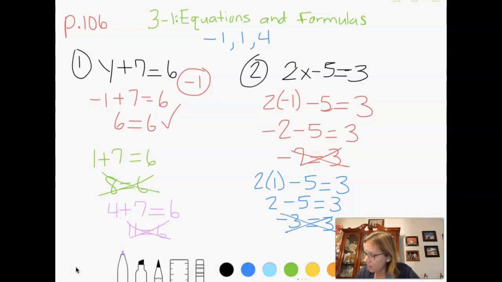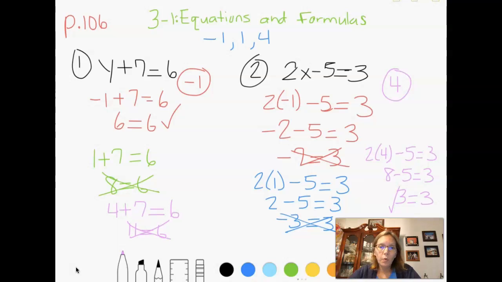I'm thinking it's going to be 4. So now I got 2 times 4 minus 5 equals 3. 2 times 4 is 8. 8 minus 5 is 3. And 3 equals 3. So the answer to this problem is 4. 4 is the only number that works. Okay? I think you get the idea of this now. If you need more examples, email me and I'll be happy to do more for you. So let's move to the next section.